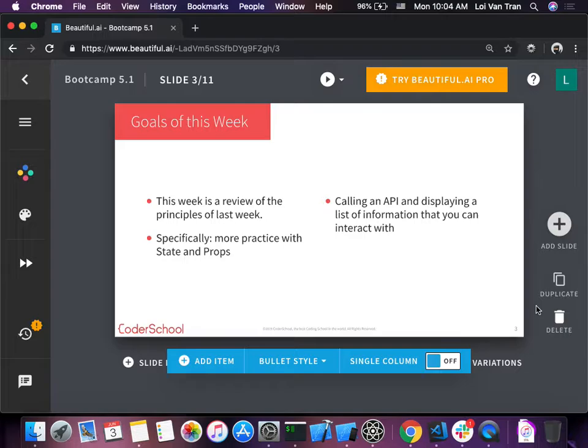Guys, state and properties have a lot of edge cases in them, okay? We tried to give you guys some insight into some of the edge cases that we normally encounter, but there are a couple more.